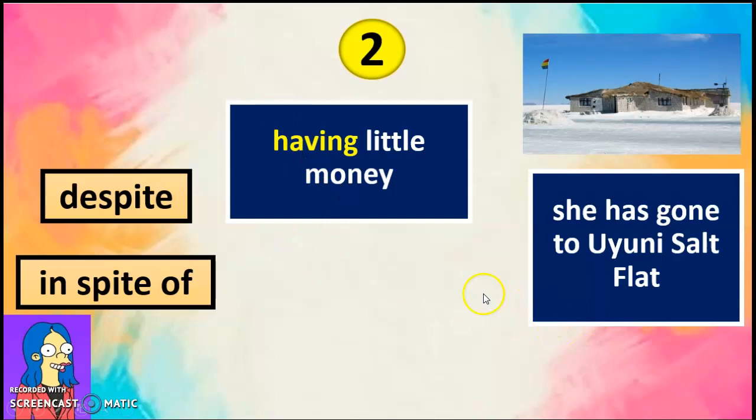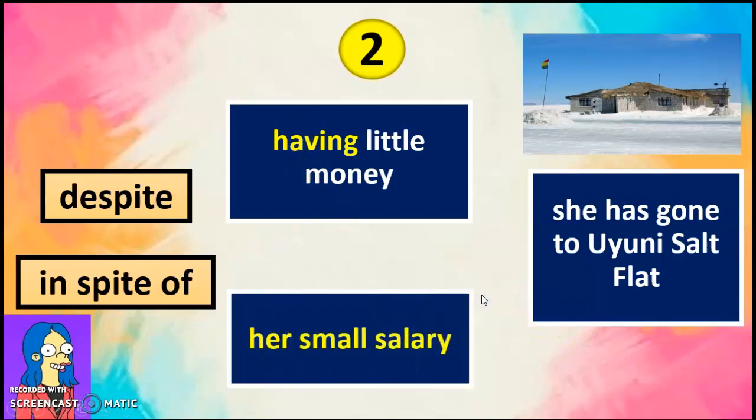We are using the gerund. Or we can use the noun or the noun phrase. Despite her small salary, or in spite of her small salary, she has gone to Uyuni Salt Flat. And now, as well, punctuation is necessary. In this case, a comma to separate both clauses.